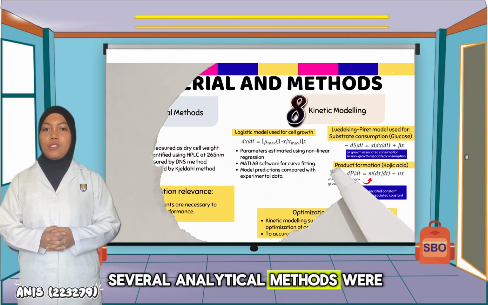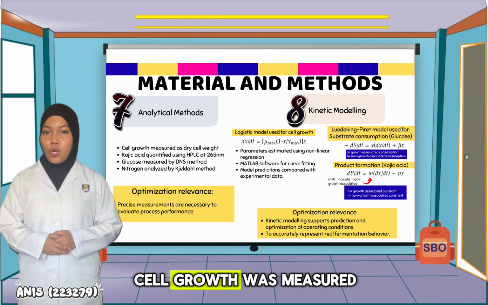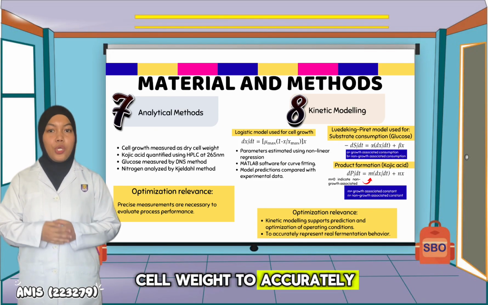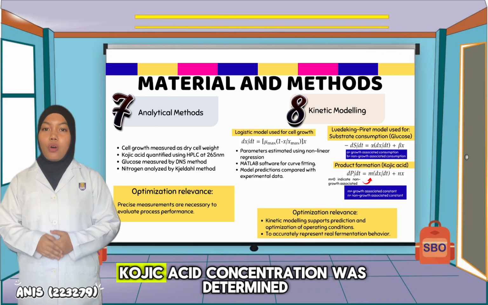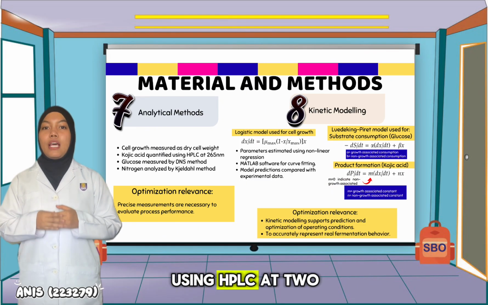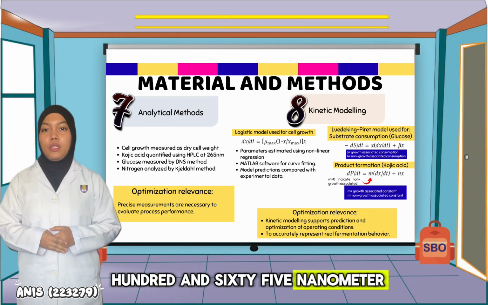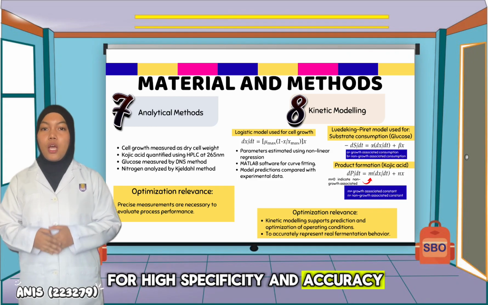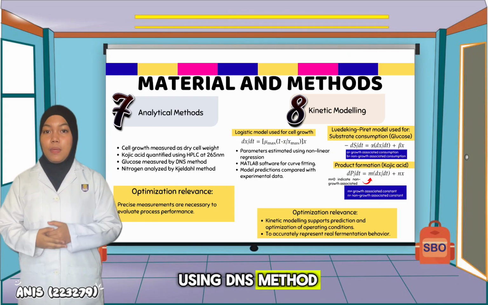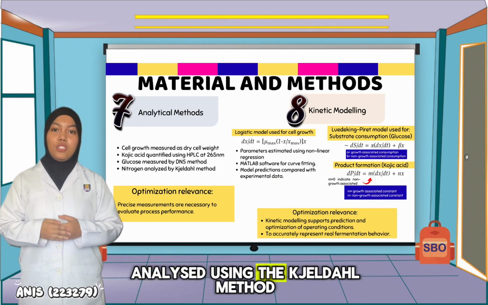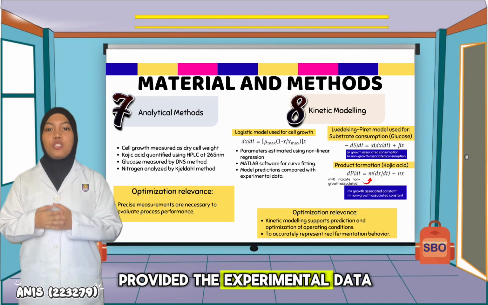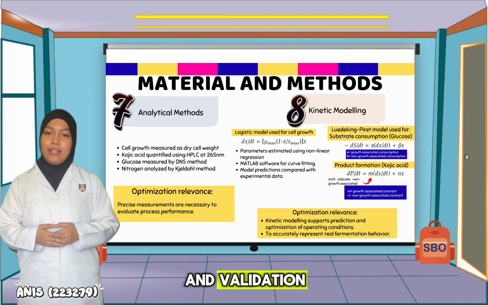Several analytical methods were applied to support kinetic modeling. Cell growth was measured as dry cell weight to accurately represent biomass concentration. Kojic acid concentration was determined using HPLC at 265 nanometer for high specificity and accuracy. Glucose concentration was measured using the DNS method, while nitrogen content was analyzed using the Kjeldahl method. These measurements provided the experimental data required for model development and validation.